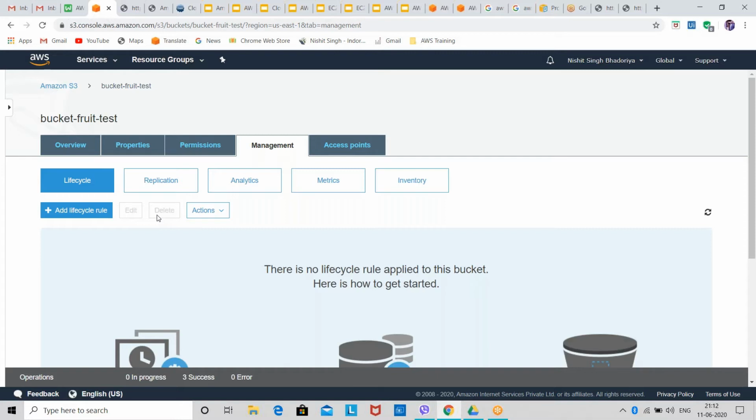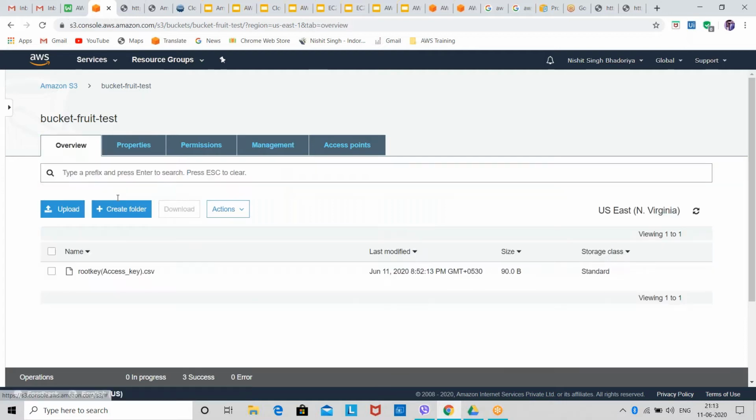So the main purpose of CloudWatch is that CloudWatch monitors all the services. If you are configuring CloudWatch on your object, understand this. I have this object with me, root key, access key.